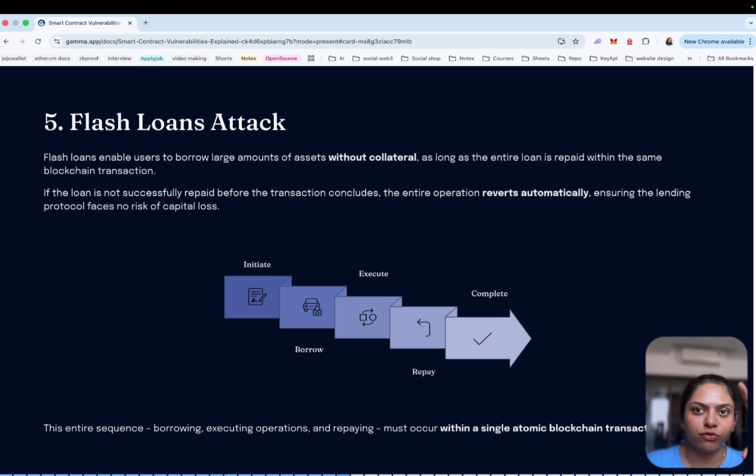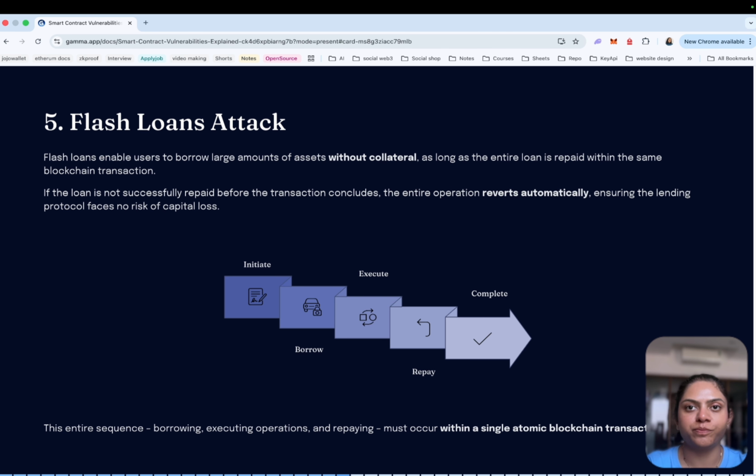So the typical flash loan attack flow is like this. In many DeFi exploits, the attacker uses a flash loan to manipulate protocol conditions. A typical attack might look like this: borrow a large flash loan, manipulate the price in a low liquidity pool, then interact with the vulnerable protocol, extract profit, and repay the flash loan.